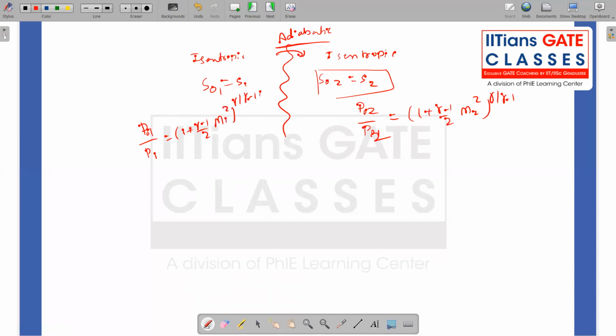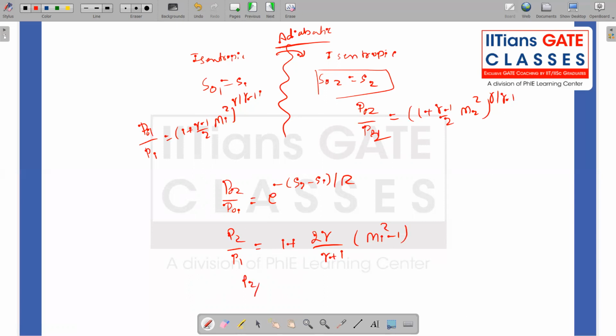So these relations I can use still only relating upstream to upstream, downstream to downstream. When it comes to relating downstream and upstream, that is P02 by P01, then I am using the normal shock wave relation, that is e to the power of minus (S2 minus S1) divided by R. Similarly, when I have to relate P2 by P1, I am using this relation, what we derived for normal shock wave.